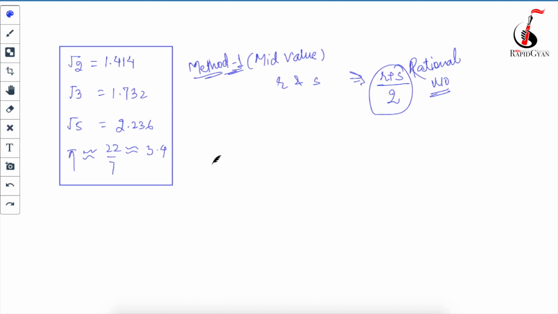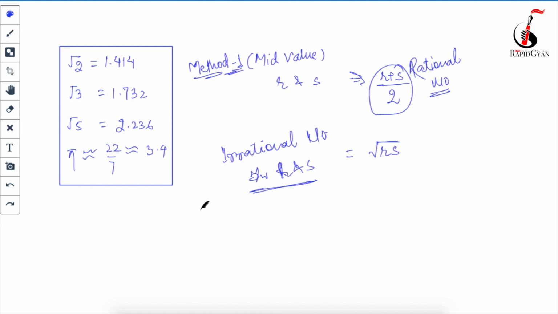Now suppose you have to find an irrational number between R and S. How will you do it? You will do it like this: under root of R into S. This is the formula to find an irrational number between two rational numbers.